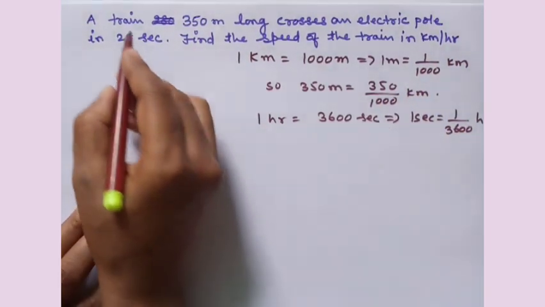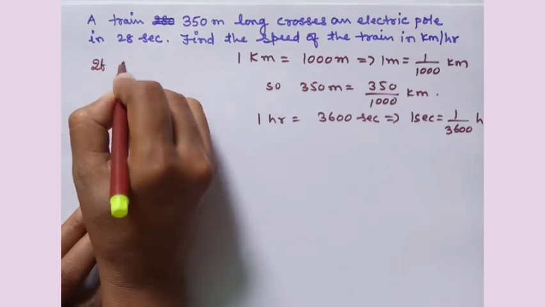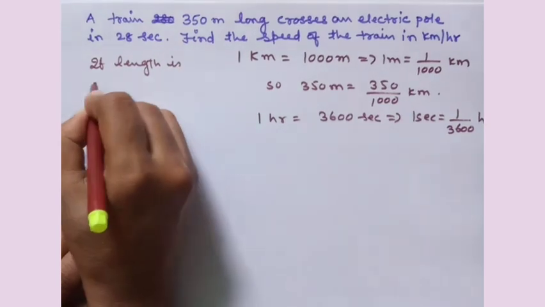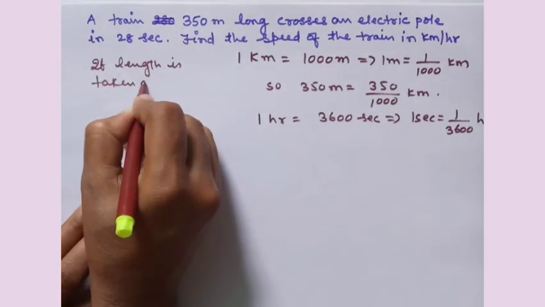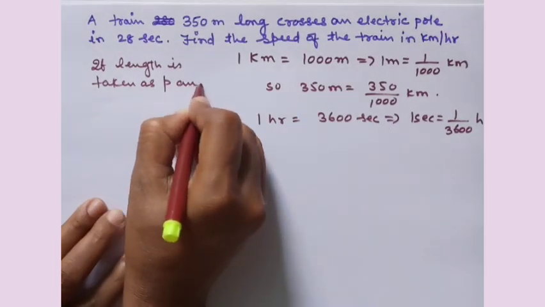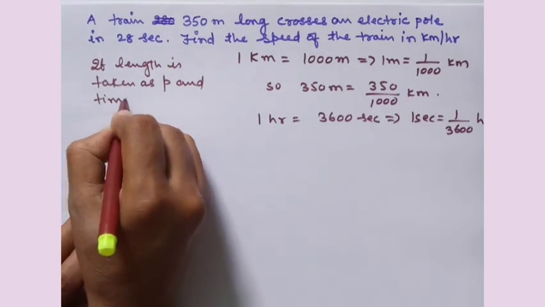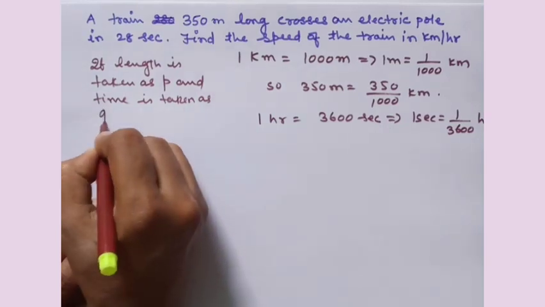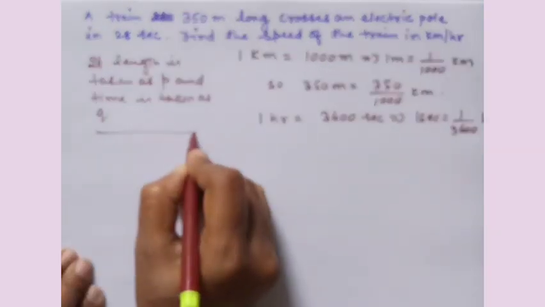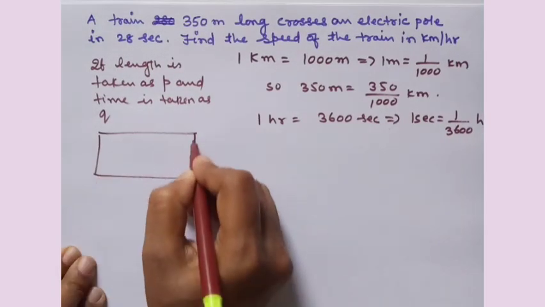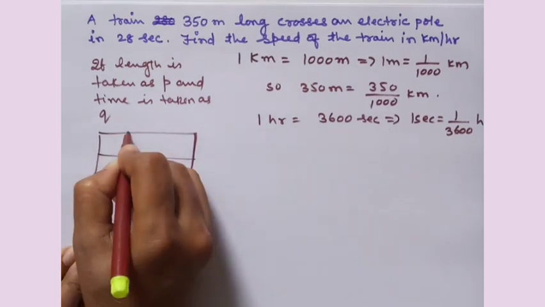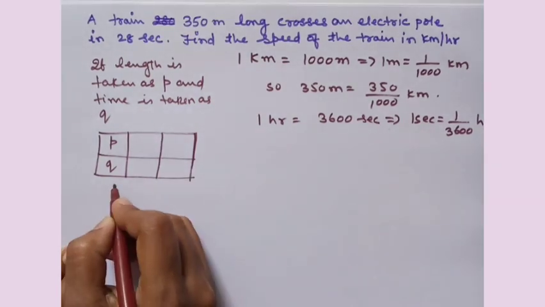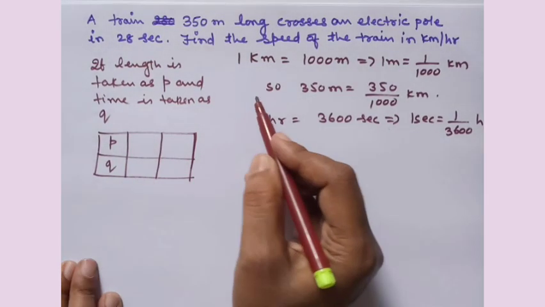Now see, if length is taken as P and time is taken as Q, then what is going to come here in the table? Let us see. This is your P and this is your Q. Length is taken as P. What is your length here?